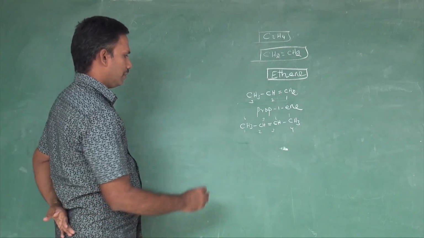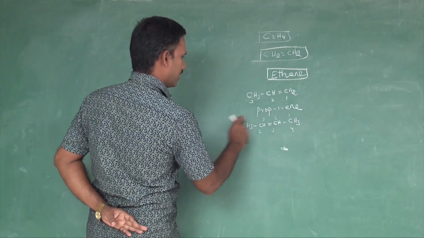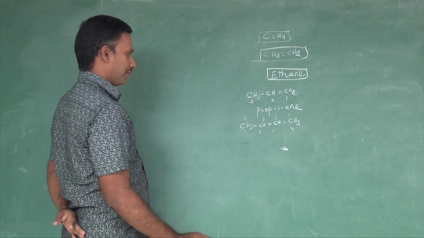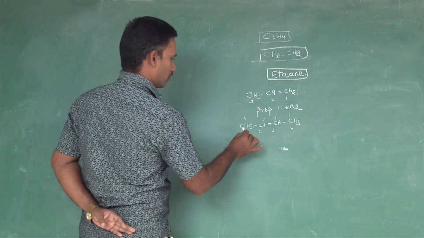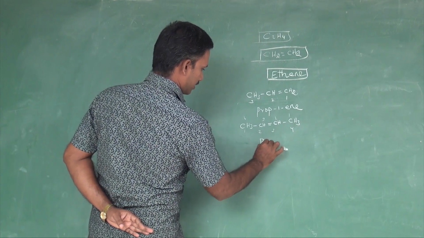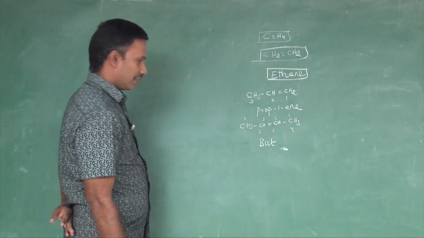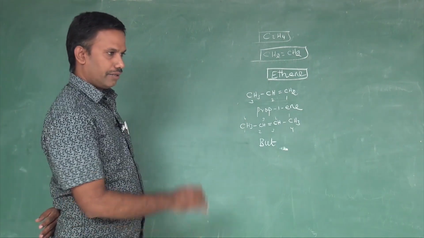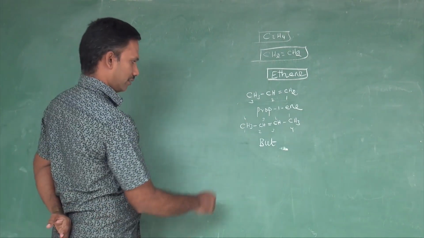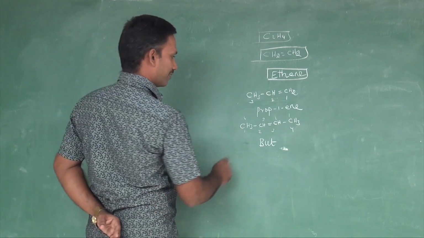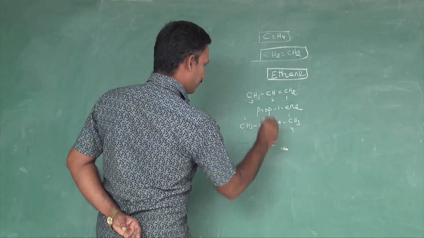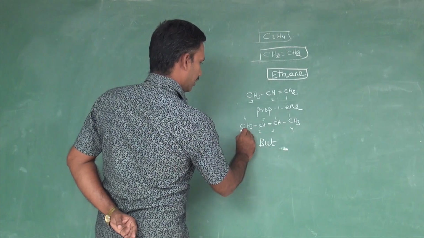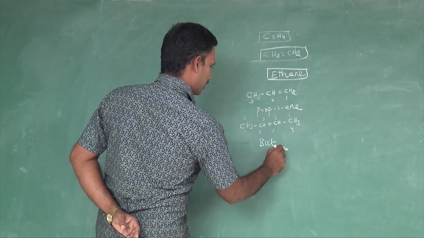Then what to do? The total number of carbons is the root word. Is there any prefix? No prefix. Then let us move on to the root word. 4 carbons is but, in the IUPAC system it is written as but-e. Here it is a double bond, so ene.